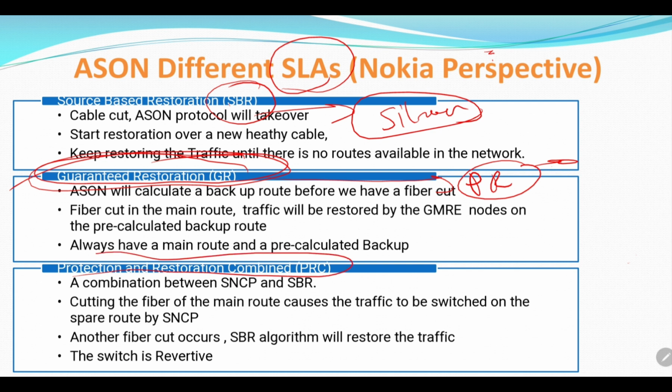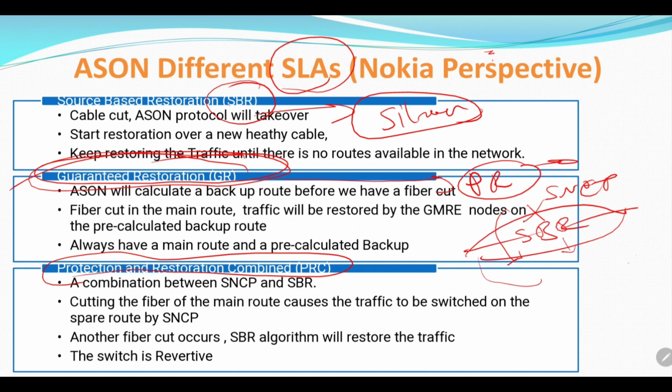Protection and restoration combined is a kind of SNCP and SBR together. If the main link goes down, it will switch directly to the backup one. If the backup one goes down, it will try to reroute this backup one to another route. It is regarded as rerouting diamond in Huawei.